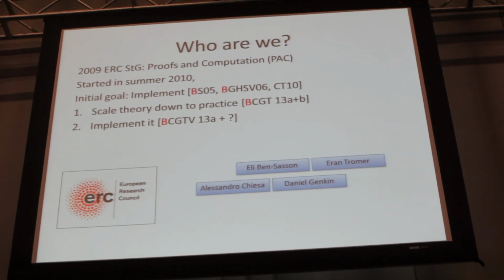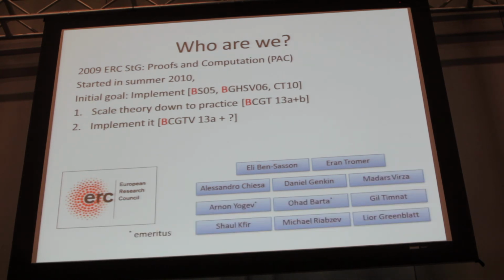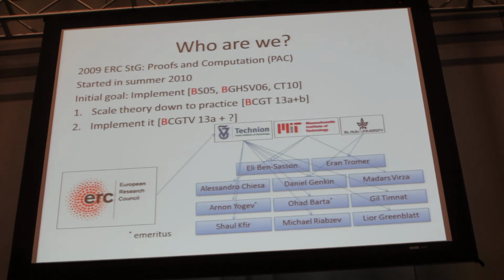And over the years we started to implement it, and we have a pretty large team working on it, which sits all over the place. There's a large team at Technion, a bunch of us are sitting at MIT, including myself right now, and at Tel Aviv University. And we have ongoing meetings by Skype and so on, so it's just picking up pace.